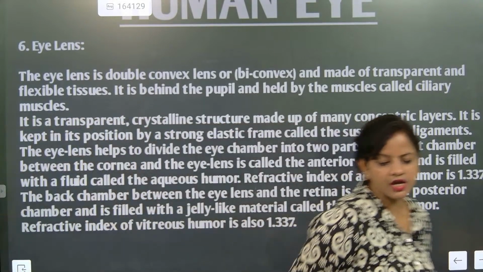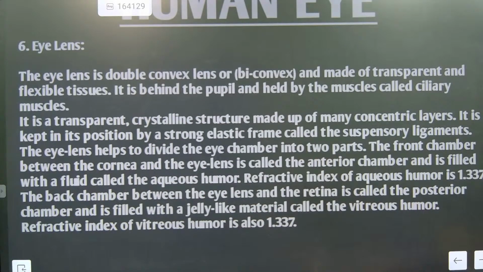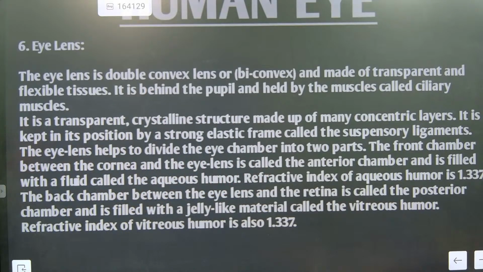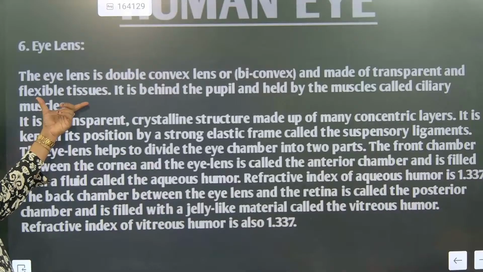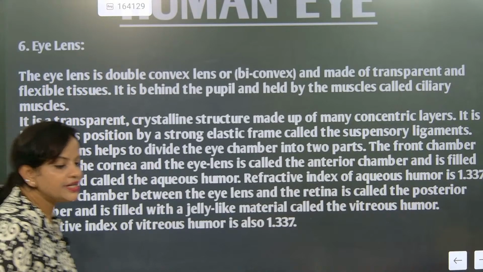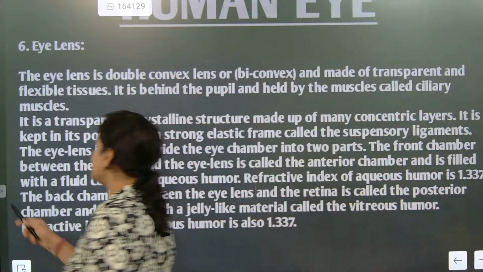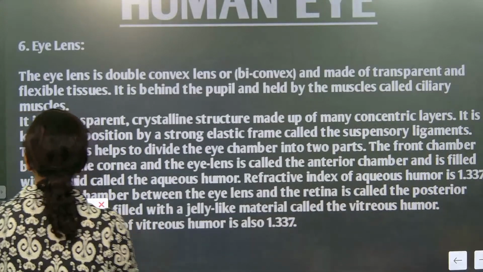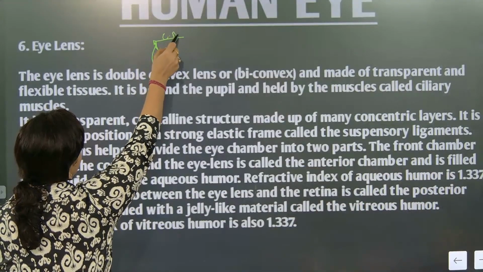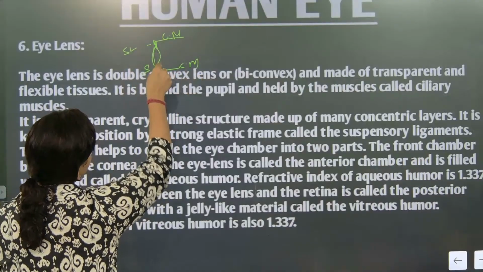If somebody talks about the eye lens, we know that the eye lens is a double convex lens. What is the eye lens? The eye lens is a double convex lens. It is made up of transparent flexible tissue, lies behind the pupil, and is held by muscles called ciliary muscles. That part we only did now. The ciliary muscles are nicely holding it, along with the suspensory ligament. This is the ciliary muscle. This is the suspensory ligament. So the suspensory ligament and ciliary muscles are holding it.